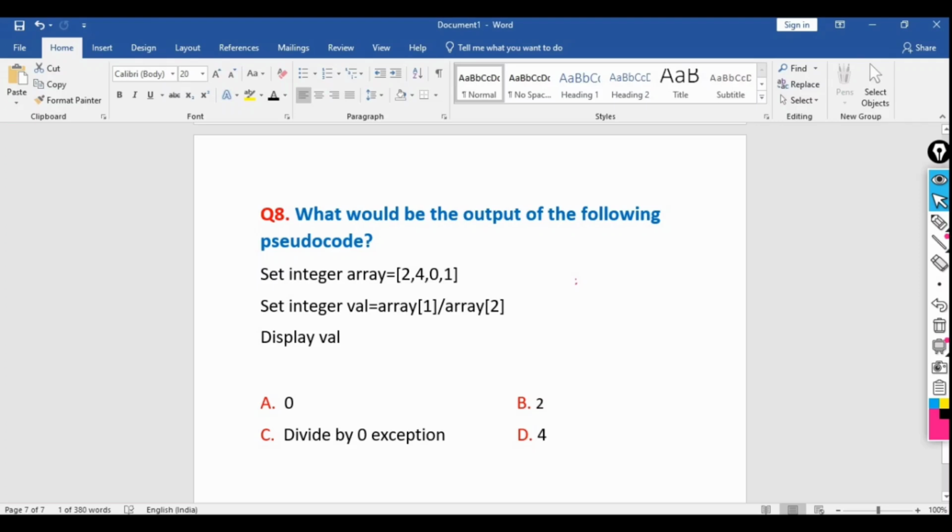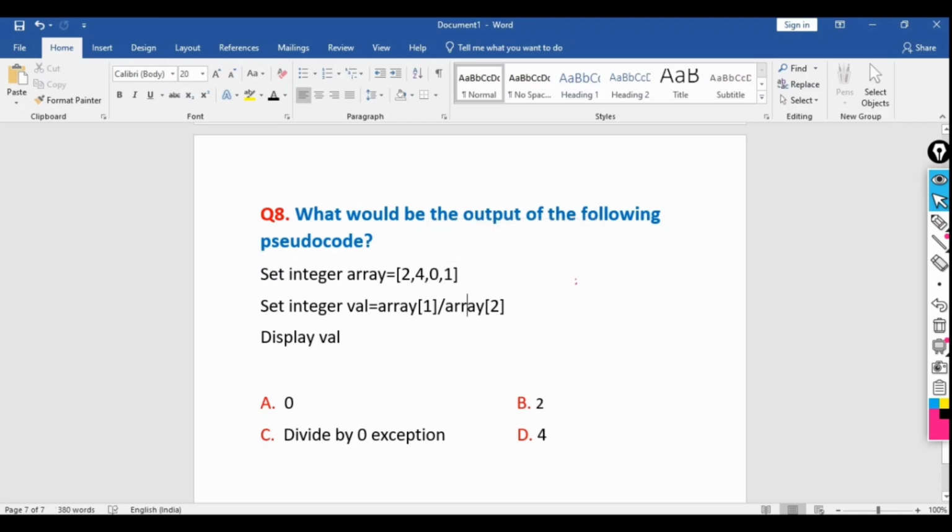So now let's move to the last question here. What would be the output of the following pseudocode? This one is an array again. Set integer value equal to array of 1. So here a of 0, a of 1. So a of 1 equal to 4, and a of 2 will be 0. So 4 divided by 0.